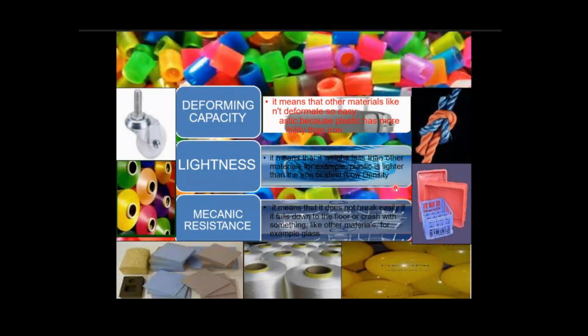Plastics deform easily compared with other materials, and plastic has more ability than iron. It has very light weight, and it has resistance to machinability. It does not break easily if it falls to the floor or crashes with something, unlike other materials, for example glass. These are examples and properties of plastics.